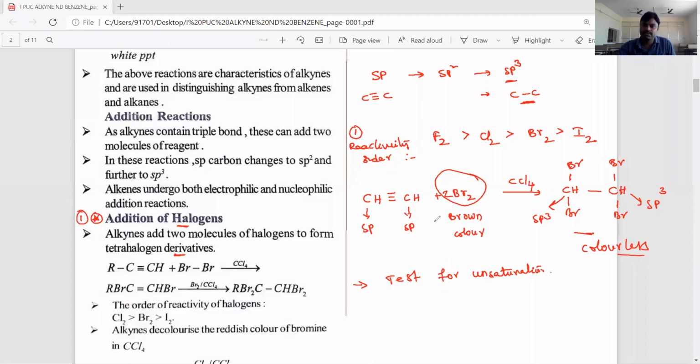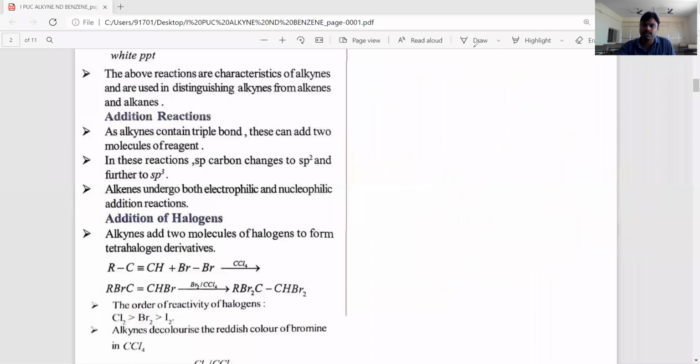Let's see the next important chemical property, addition of chlorine.